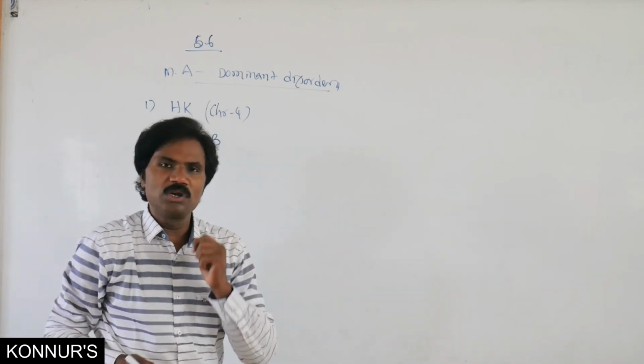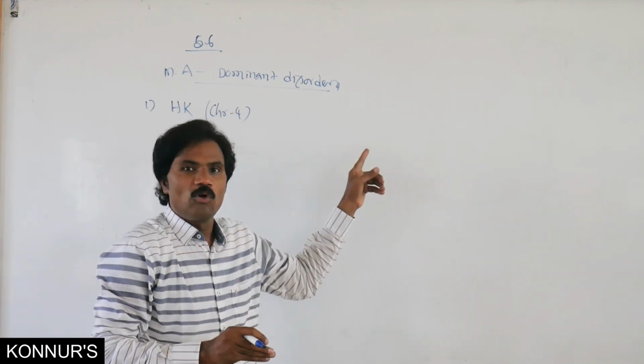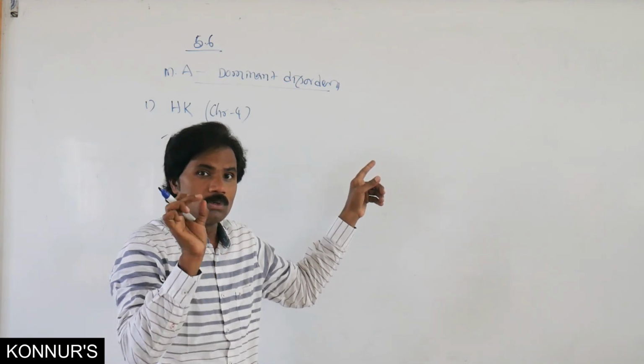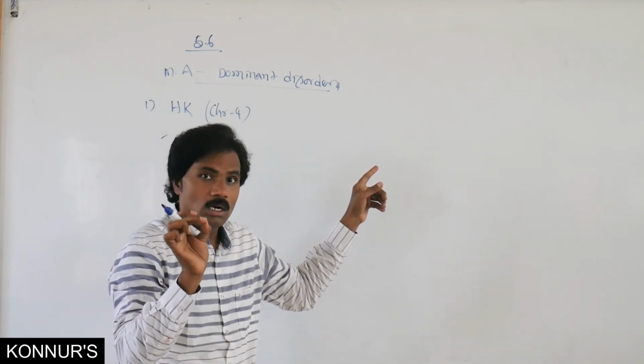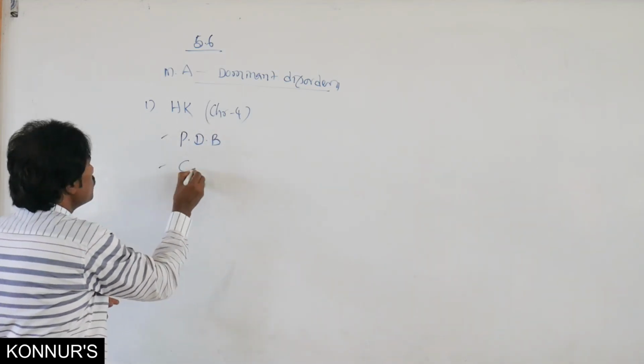Why progressive degeneration of brain? Normally on chromosome 4, in the short arm, not the long arm, that is very important.